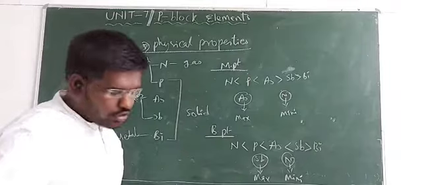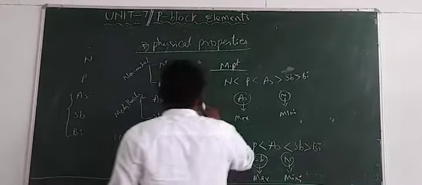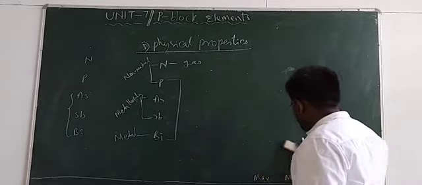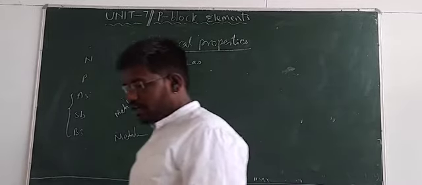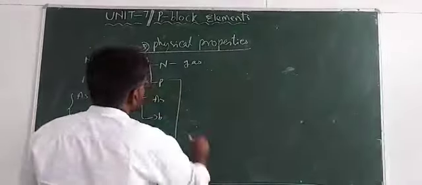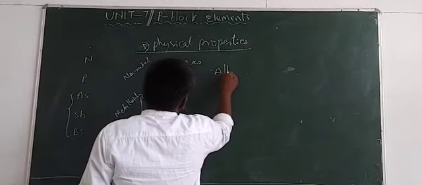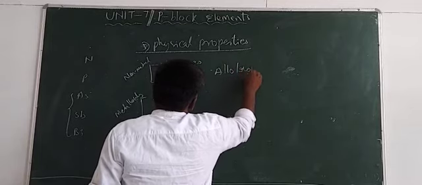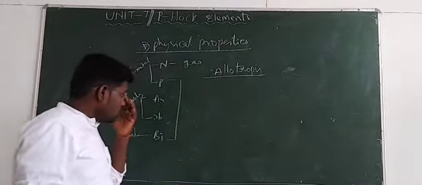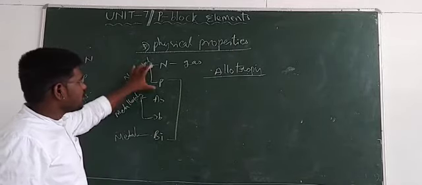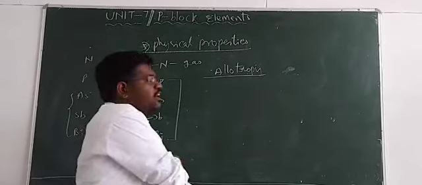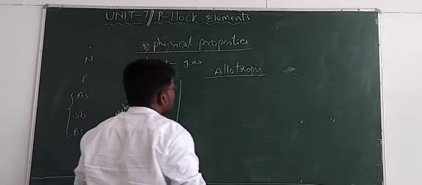And next one, allotropic forms. Allotropy, I think you know what allotropy means, you might have heard about that. So here, except bismuth, remaining all the elements exhibit allotropy. They have allotropic forms. First, allotropy means what?